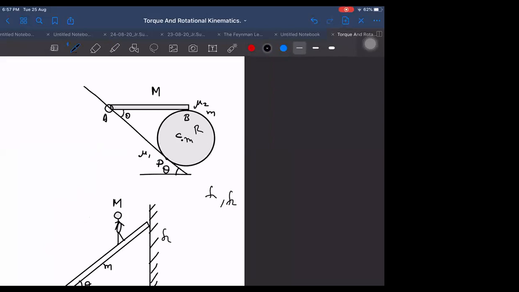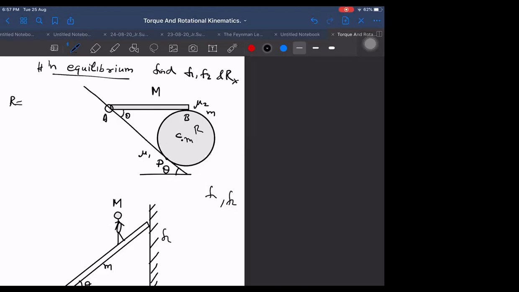It is in equilibrium. If it is in equilibrium, and it is not said that it is just about to slide, that is a different question. I will ask afterwards. First, I am saying it is just in equilibrium. Find frictions F1, F2, and hinge reaction R. R is not radius. Oh, sorry, radius is also represented as R.